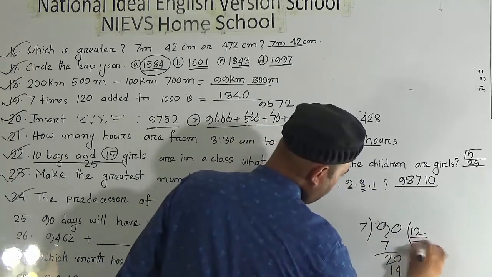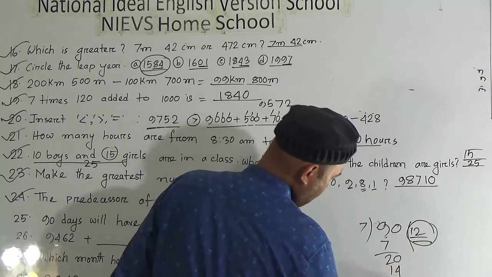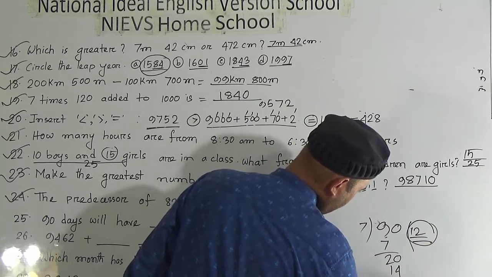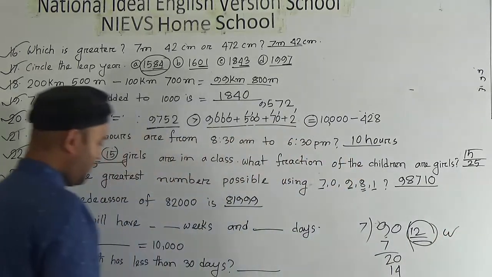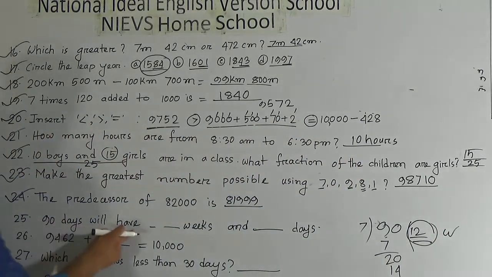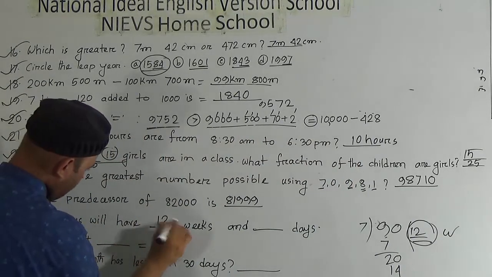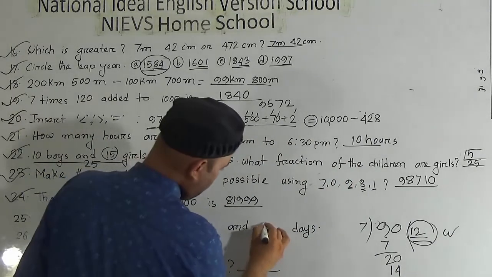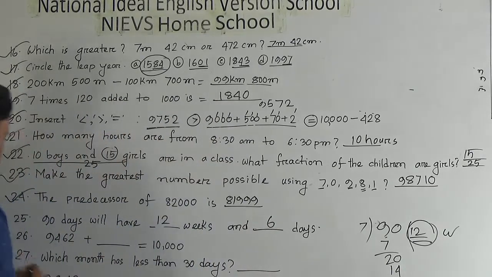So how many weeks are here? Here are 12 weeks. And how many days here? Here are 6 days. So we can write: 90 days will have 12 weeks and 6 days. Hope you understood question number 25. Now number 26.